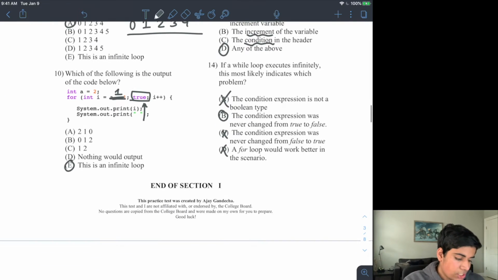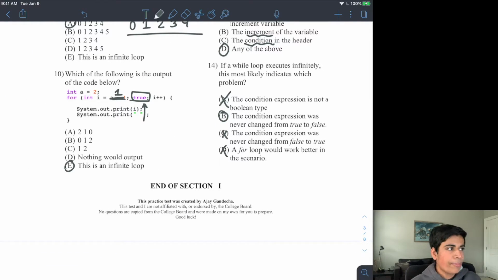All right, so that concludes section 1, which is the multiple choice section. I hope that made sense. Especially number 7, which was kind of a trick question, and then also the nested for loops, which are a bit exhausting. But otherwise, this is very reminiscent of what your teacher may ask, questions like, what is the output of the code below? Those types of questions may be very similar to what you could see on the AP exam, depending on what questions you get that year or whatever they decide to do.